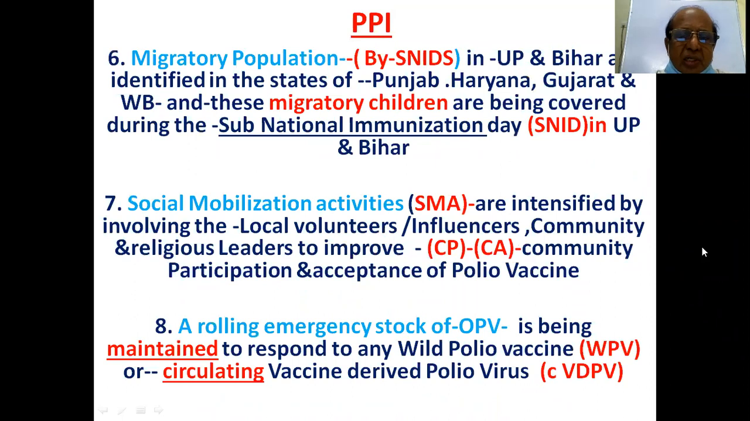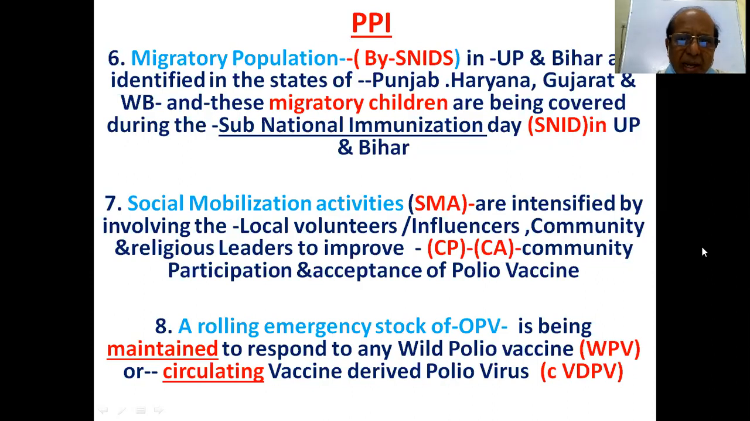And for the migratory population, especially SNIDs, that is supplementary national immunization days in UP and Bihar, and identified in the states of Punjab, Haryana, Gujarat, and West Bengal. Because the children of the migratory population from UP and Bihar go to Punjab, Haryana, Gujarat, and other states. For them, sub-national immunization days or supplementary immunization days should be arranged for vaccination. That is SNIDs for the migratory population.